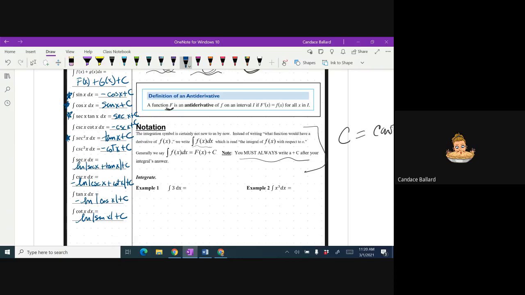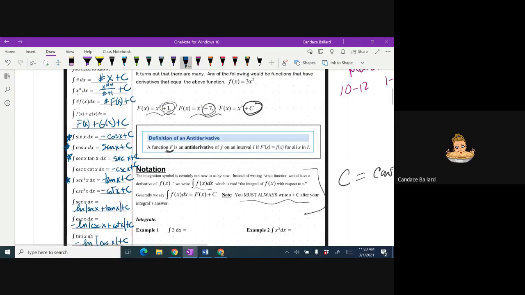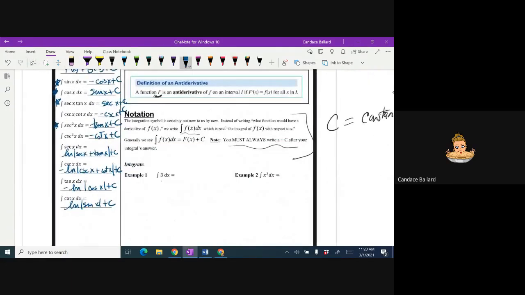Okay. So when I integrate just a number, I get the number times x, plus c. What's going on here is really we have 3 times x to the 0 power, meaning there's no x's. Really I am adding 1 to the exponent and then dividing by that new exponent 1. So that's what's really going on there. But the shortcut is just put an x after the number. All right. Let's look at this one here. So I'm going to add 1 to the exponent. So I get x to the 4th, and then I divide by the new exponent 4 plus c.